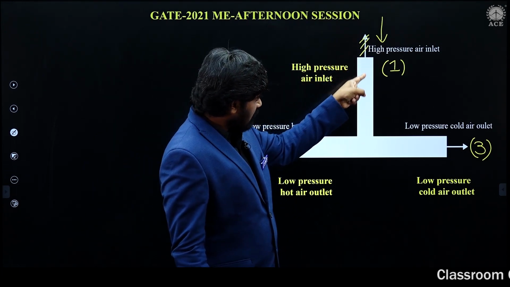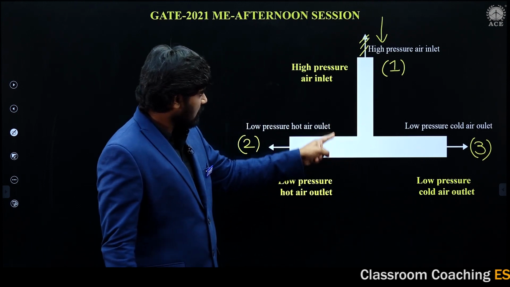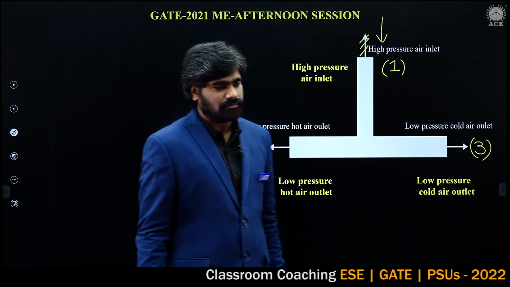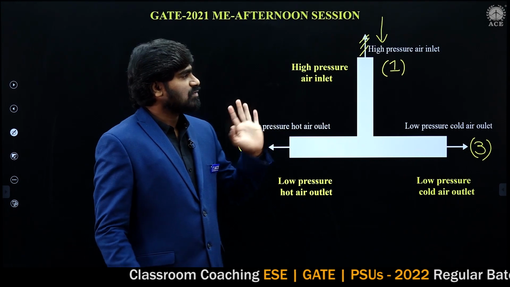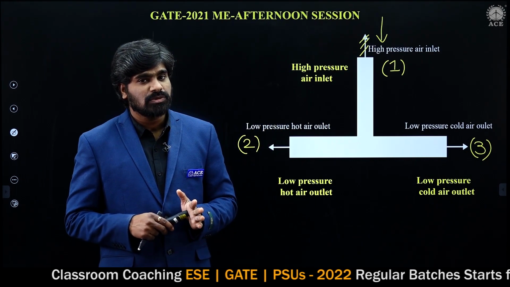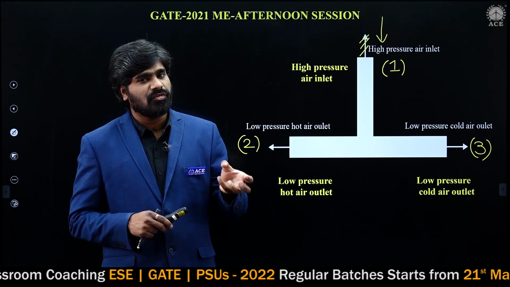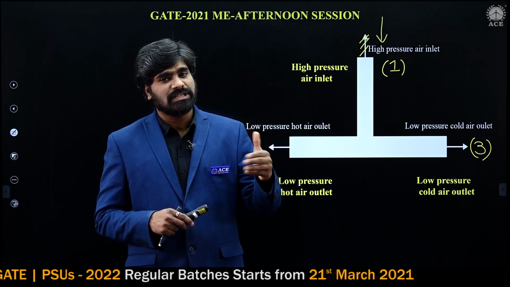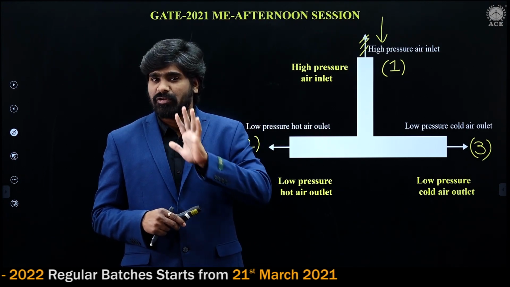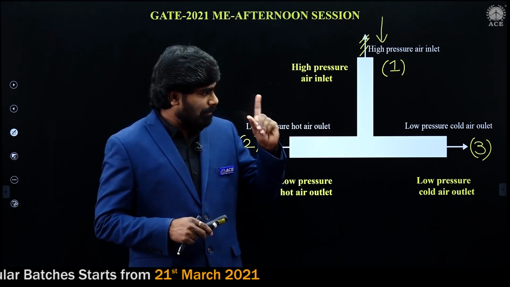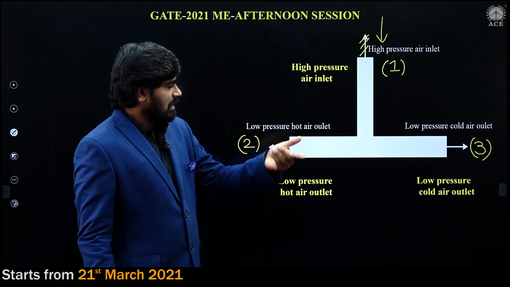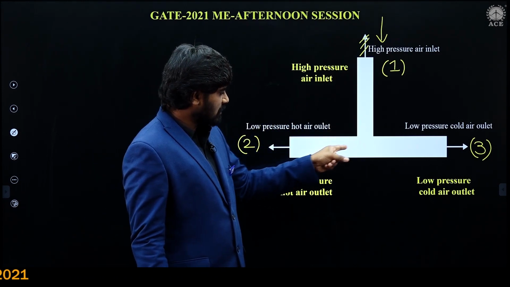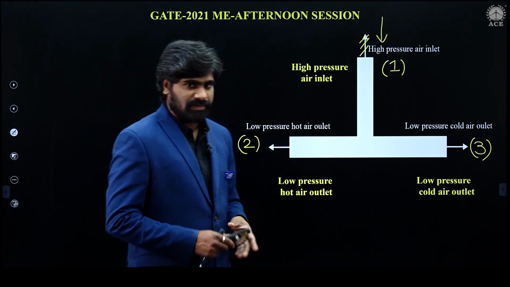Air is entering at section 1, air is leaving at section 2, and section 3 also air is leaving. Here, which mass flow rate to be taken into account, there may be a little confusion. Otherwise, the ideal gas change of entropy equation is going to be the same only. We will see how to solve this problem, do not worry. Section 1 it is entering, sections 2 and 3 it is leaving.